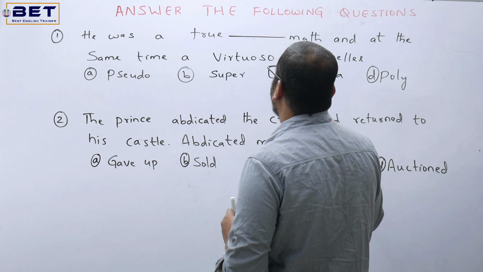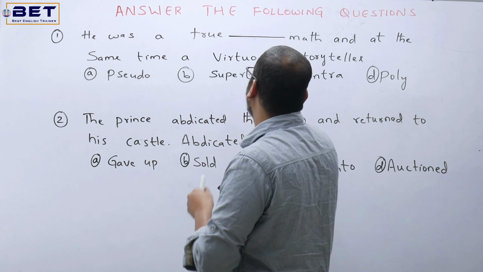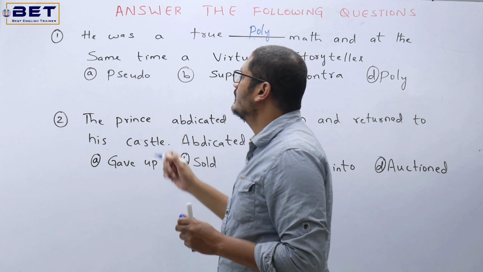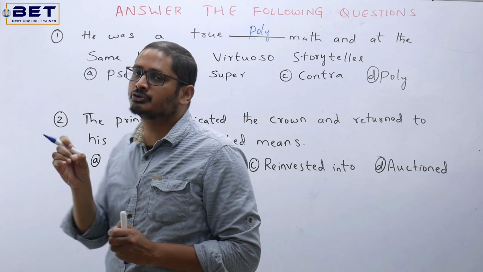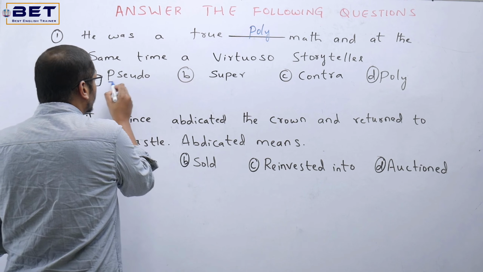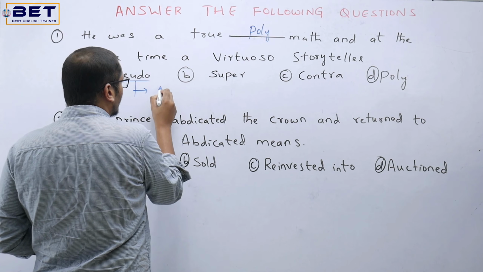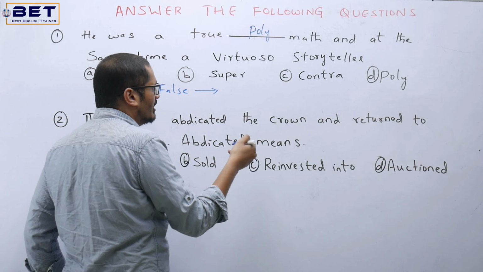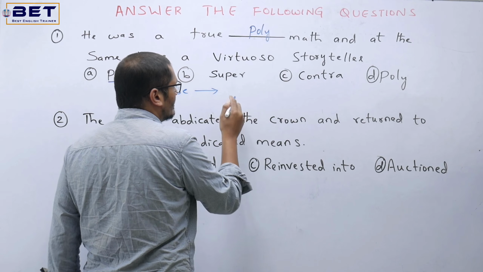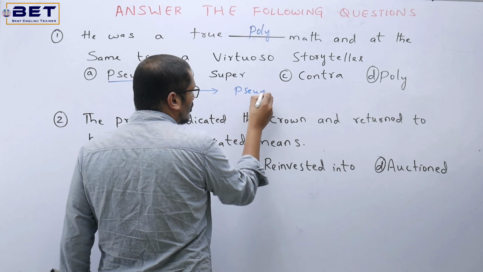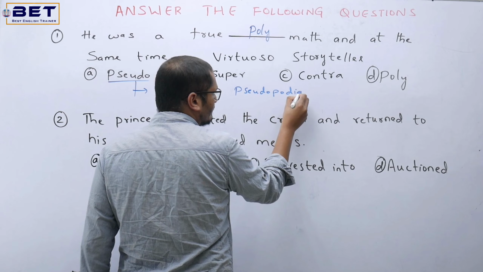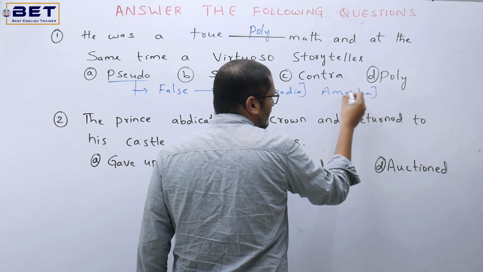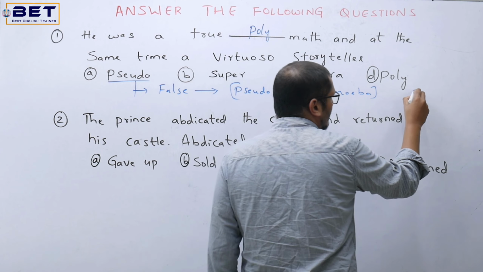He was a true dash math. Now it's altogether polymath. Why polymath here? We'll discuss one by one. Let's look into the word pseudo. Now we know what is pseudo. Pseudo is altogether false. We used to learn in our childhood days, in our 10th standard, pseudopodia. Now what is pseudopodia? If you remember, amoeba would have pseudopodia, we learned. Is it true?